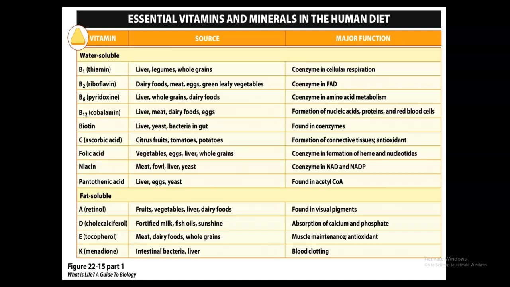So the first one, you have vitamin B1, that is thiamine. The function of that is going to be oxidation of carbohydrates and synthesis of essential sugars, and acetylcholine synthesis also. These are going to be found in things like eggs, pork, nuts, liver, yeast, and whole grains. Next, you have B2, or riboflavin. The function of this is going to be an antioxidant of glucose and proteins. It can be found in things like yeast, meat, and vegetables.